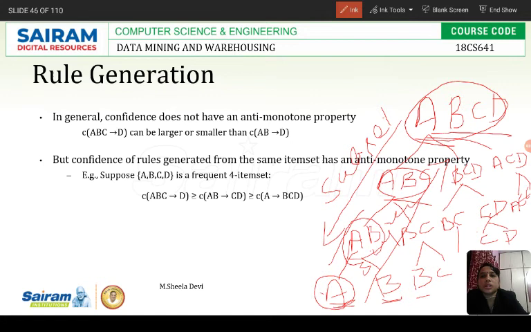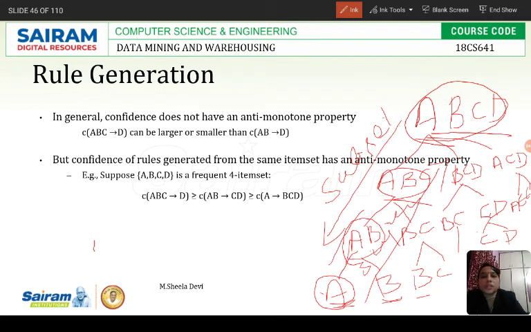But confidence, in general, does not have an anti-monotone property. Support has the anti-monotone property, but confidence does not. However, the confidence of rules generated from the same item set has an anti-monotone property.